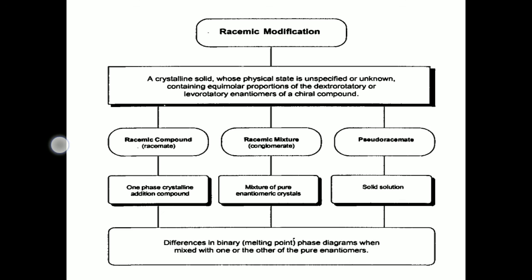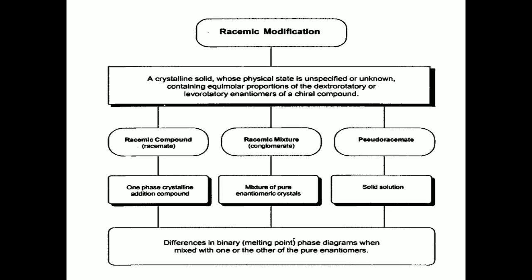Racemic compound means one enantiomeric compound. Then the racemic mixture. It is a mixture of two pure enantiomeric crystals. The first one is racemate, one enantiomer. Racemic mixture means it is a pure enantiomeric mixture.